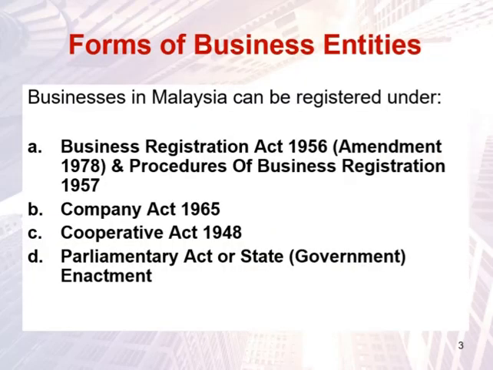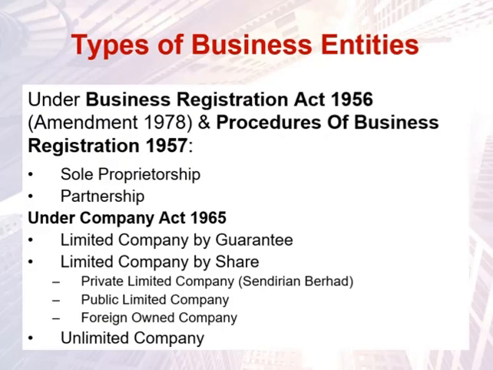In Malaysia, the business can be registered under Business Registration Act 1956, Amendment 1978, and Procedures of Business Registration 1957. Another act is Company Act 1965, Cooperative Act 1948, and Parliamentary Act or State, which is Government Enactment. There are few types of business entities, which are sole proprietorship, partnership, limited company, whether by guarantee, share, or unlimited company. Some of these business entities are subject to different business acts in Malaysia.